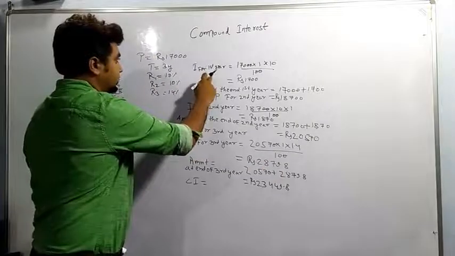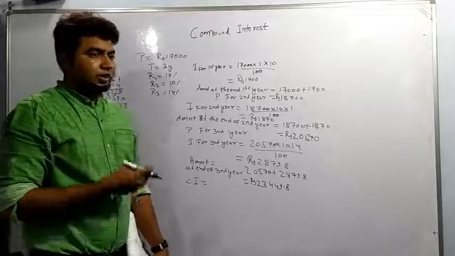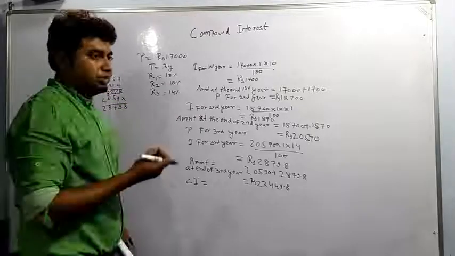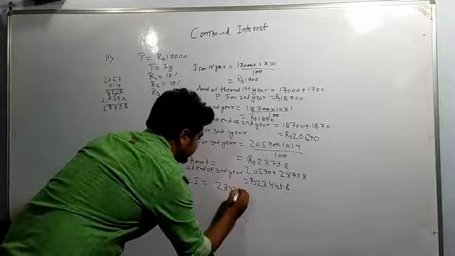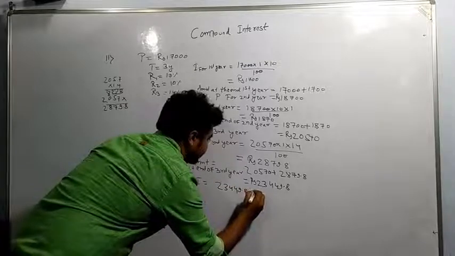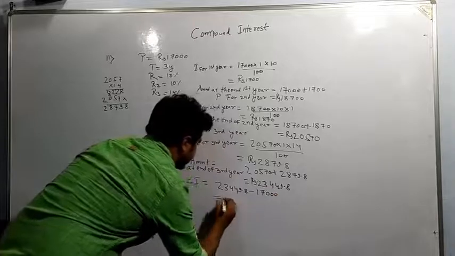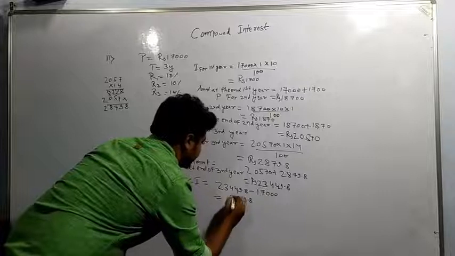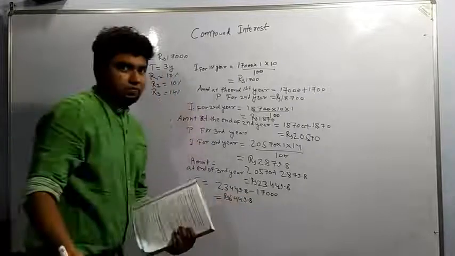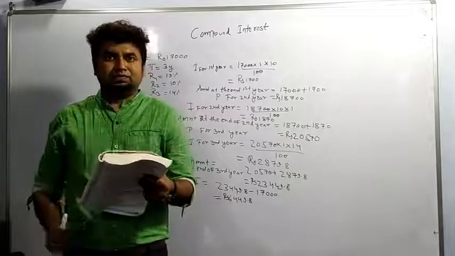The sum of first year interest, second year interest, and third year interest will also give compound interest, or we can subtract 23449.8 minus 17,000. So we are getting 6,449.8 rupees. So we'll be moving to question number 14.